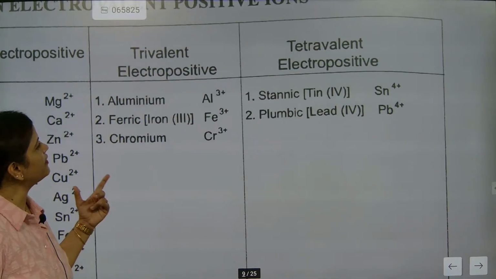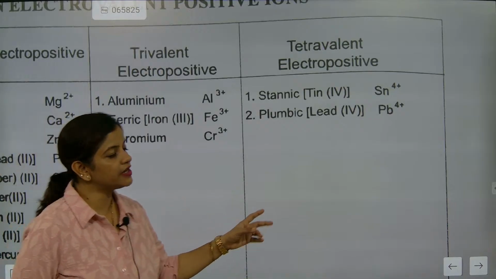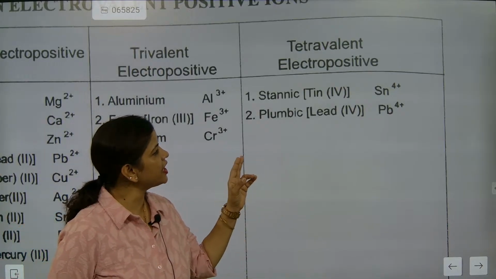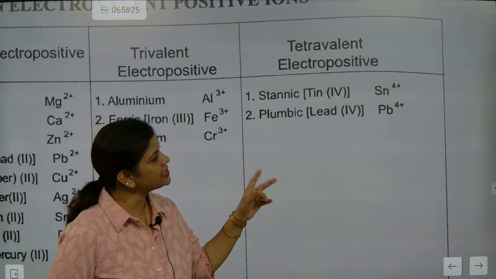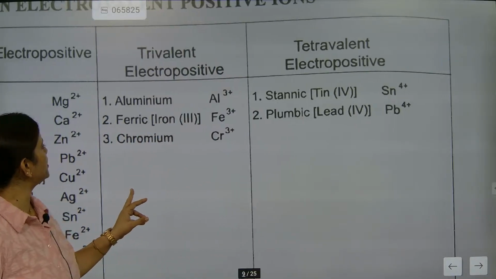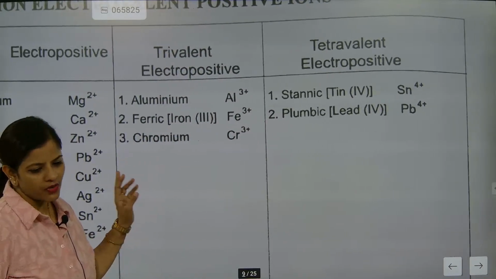Now look here, trivalent, electropositive and tetravalent. Tetravalent, beta, it is stannic and plumbic. Plumbic is lead. See, lead is exactly 2, na beta. But this much writing, one time you write down.